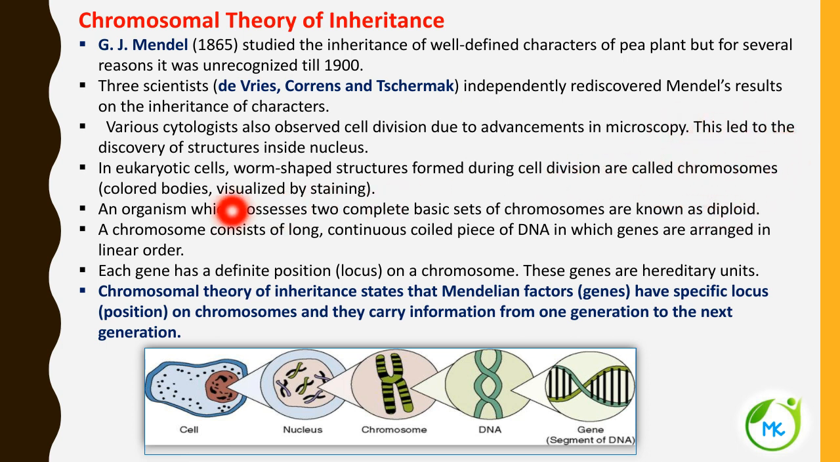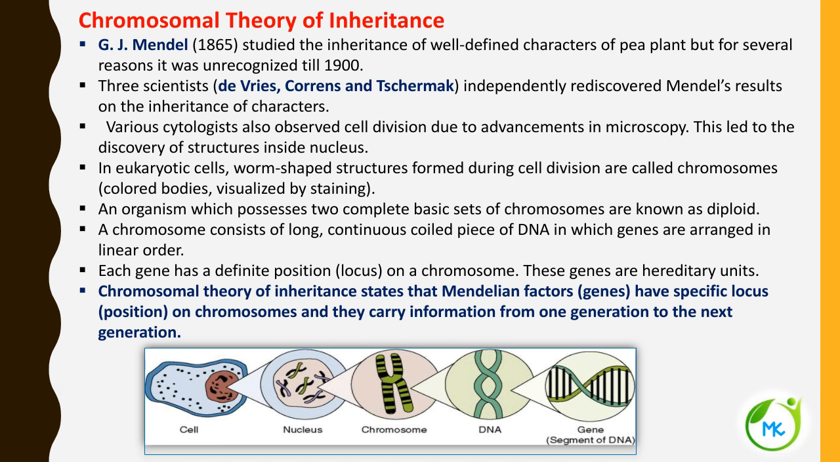These chromosomes are colored bodies and can be visualized by staining only during the process of cell division, because before that it is found in the form of a long coiled thread-like network called chromatin reticulum. Only during the process of cell division, the chromatin reticulum condenses and gives rise to short structures which are referred to as chromosomes.